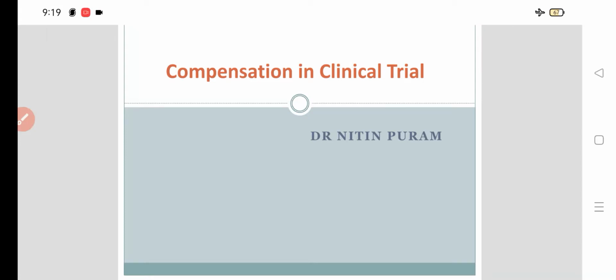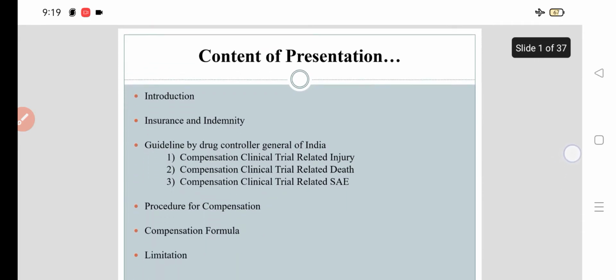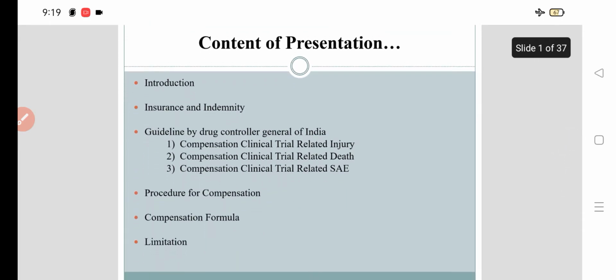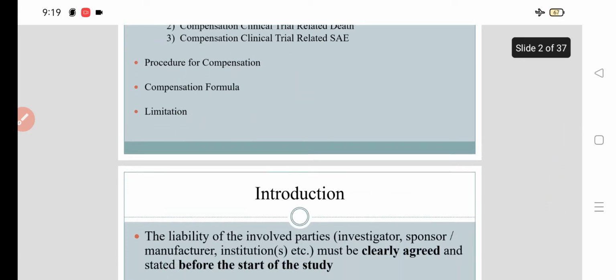Today we are going to talk about compensation in clinical trial. Now, content for today's presentation. First of all, the introduction, then insurance and indemnity, then guidelines by the DCGI regarding compensation in clinical trial related injury, clinical trial related death, and clinical trial related serious adverse event. Then what are the procedures for compensation? How we calculate that compensation by using formulas and the limitations.